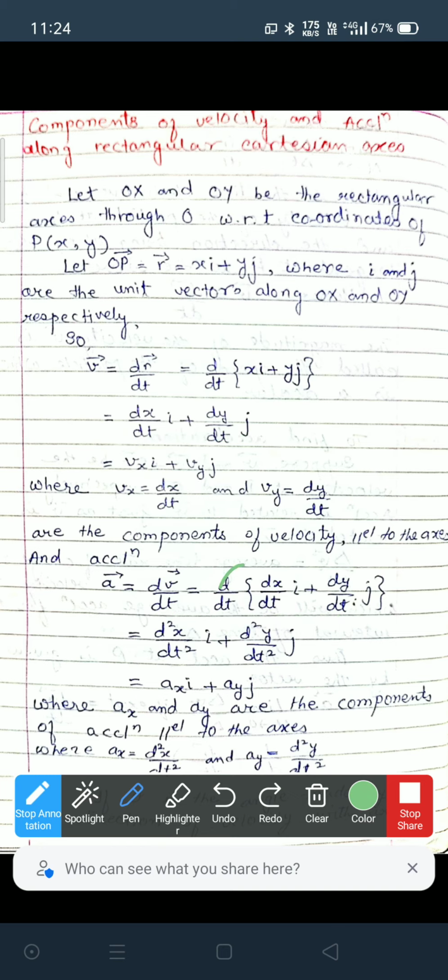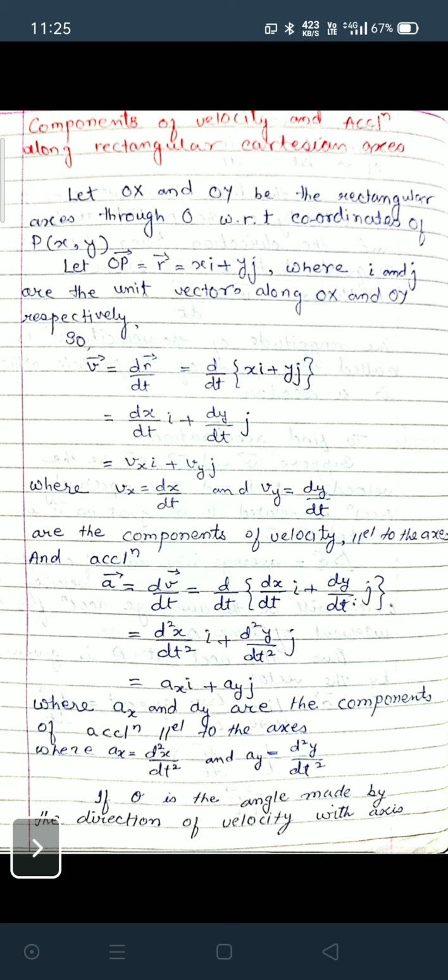So this is equal to d2x by dt square i plus d2y by dt square j, and d2x by dt square means acceleration along the x-axis, that is ax i, plus this is acceleration along the y-axis, that is ay j, where ax and ay are the components of acceleration parallel to the axes, and ax is equal to d2x by dt square and ay is equal to d2y by dt square.